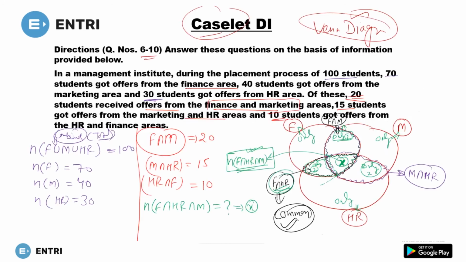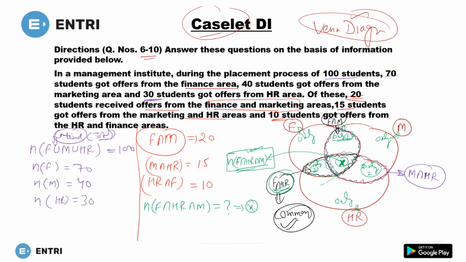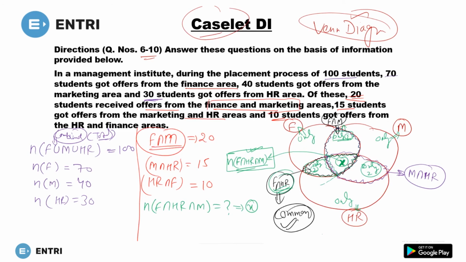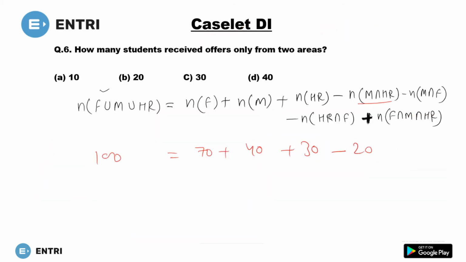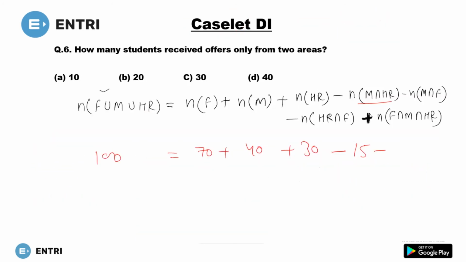So see here, you have been given all the values 70, 40, 30. So we will write it here. Total is 100. This will be 70 plus 40 plus 30 minus 20, because in HR and marketing, this one is 15 actually. No problem. You will get the same answer actually. Minus marketing and finance, this one is 20 actually.